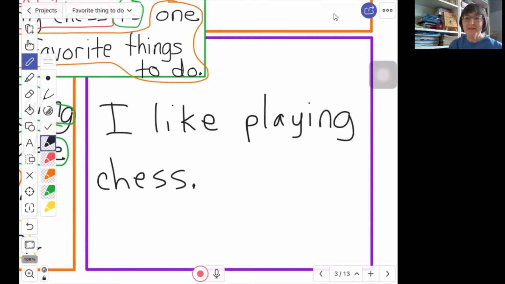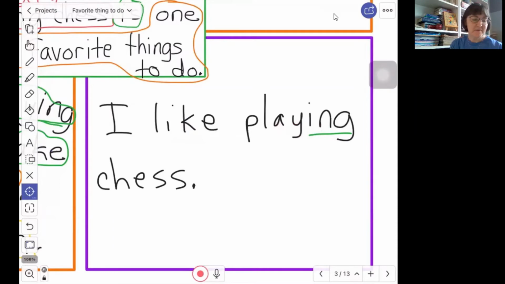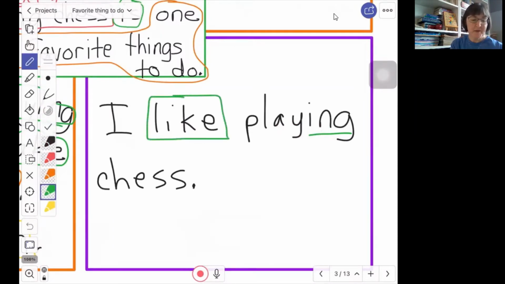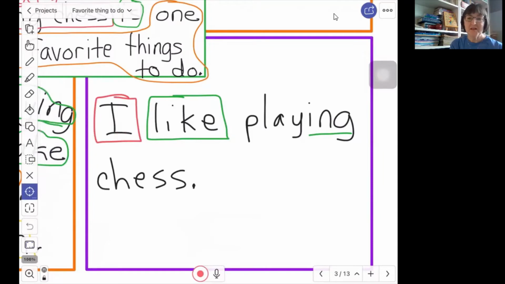When we look at this sentence, we can see the ing word. Is that the verb in the sentence? Are we playing chess right now? Let's look at the word before it, like. This is not am, is, are, was, were, will, be. This is not the verb to be. So playing is not a verb in this sentence, which means we have to keep looking for the verb. This is the verb. And who is the subject going with that? I. I like. That is our subject and our verb.